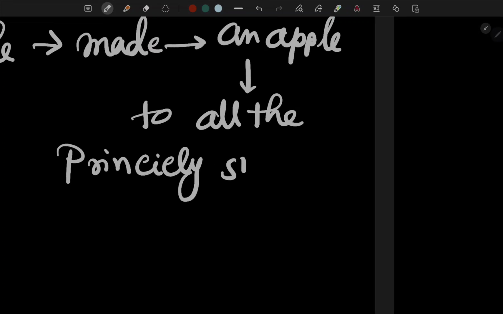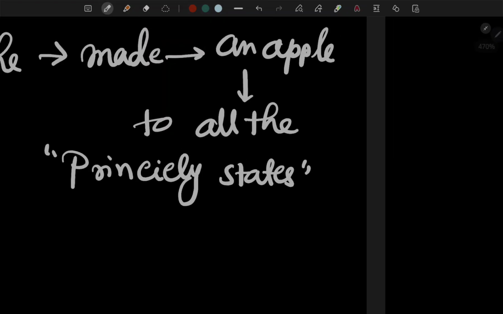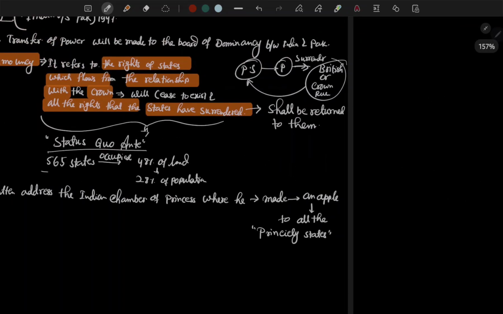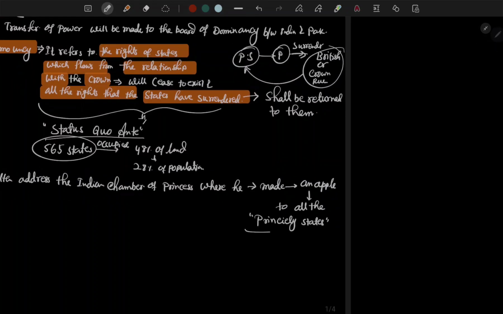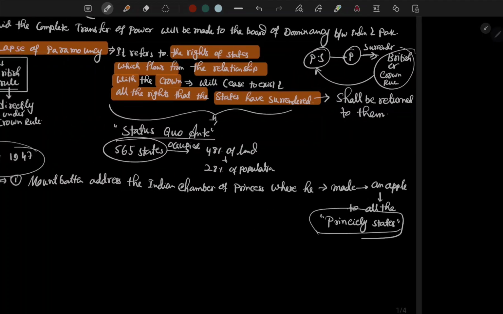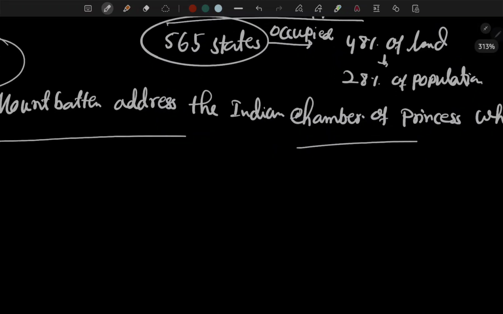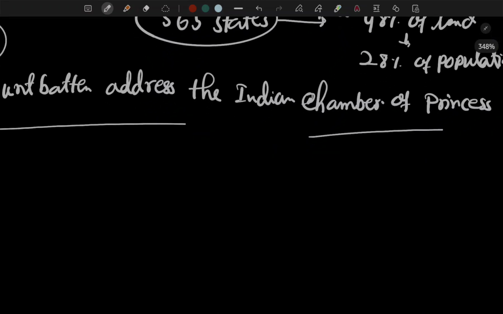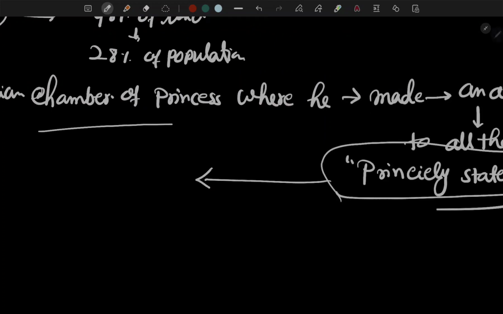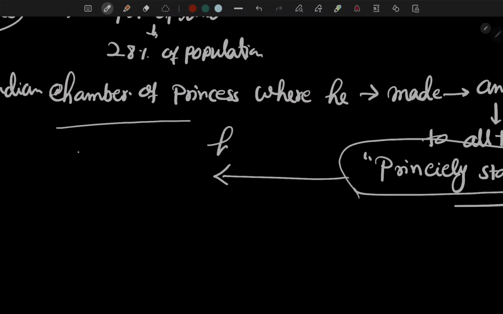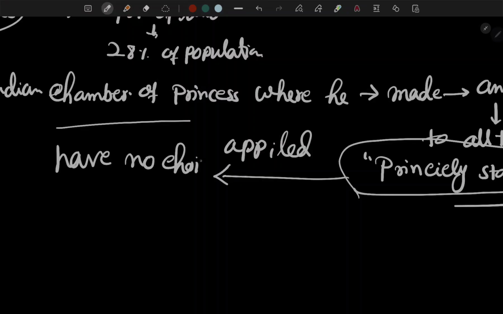Remember the 565 princely states. Mountbatten proposed, or appealed, that the 565 princely states have no choice